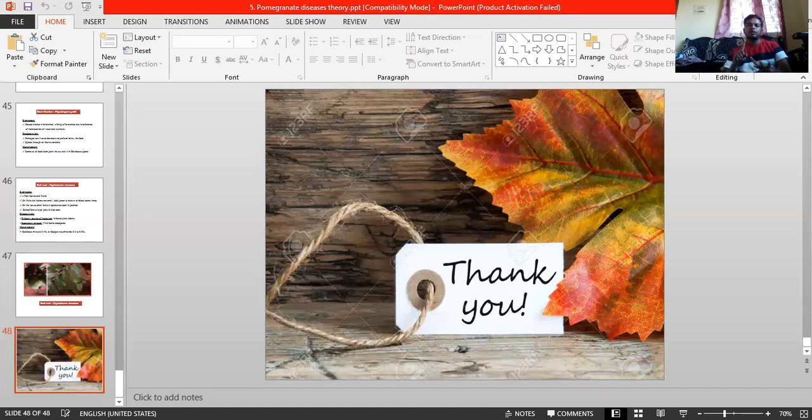Wilt complex, and rust a little bit, and red rust especially, and whatever the thread blight I have told. So that's all. Only wilt complex, that is the major one. Okay. This is the best thing you have to remember.